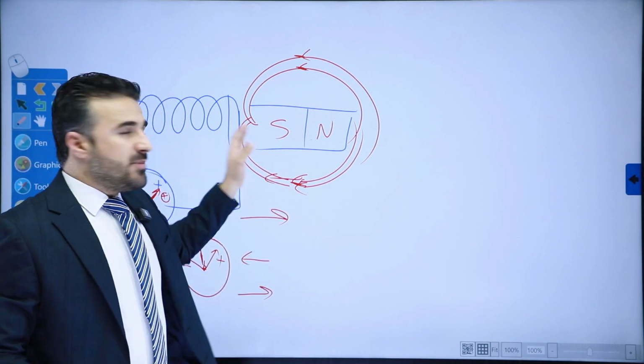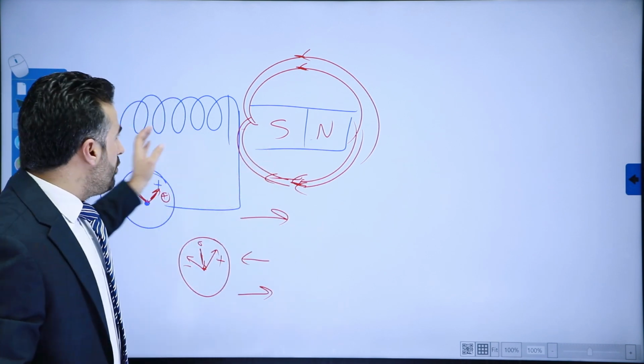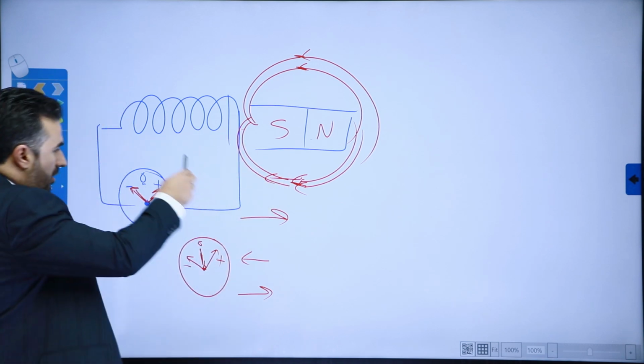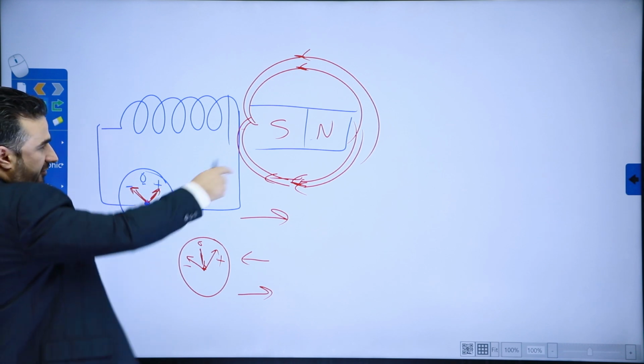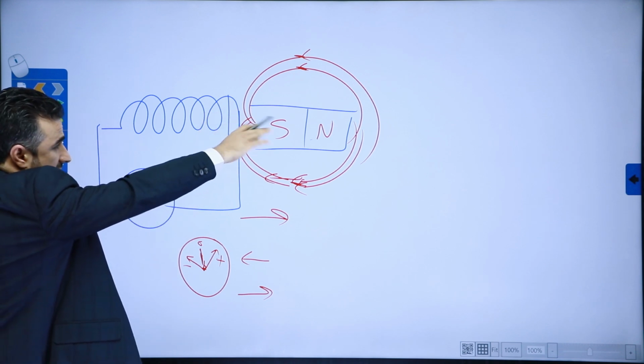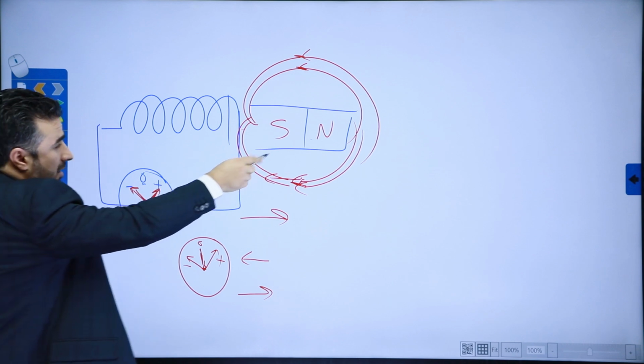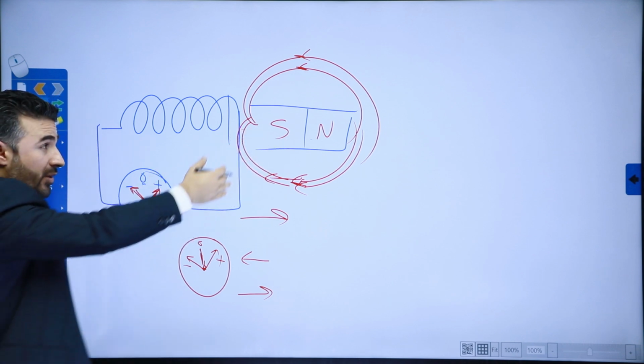And then there was another question. What happens if I move this magnet at a faster rate into the coil?